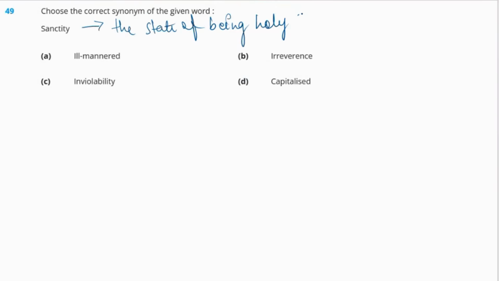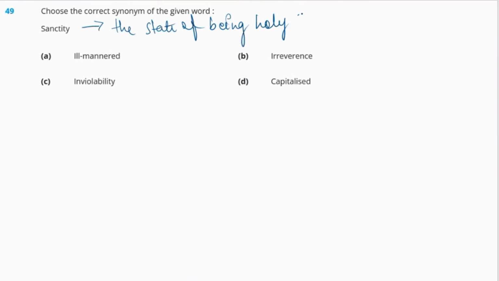So, ill-mannered means someone who is not well-mannered. Next word is irreverence. So, irreverence means lack of respect. Okay, lack of respect. Next is inviolability. So, inviolability means never to be broken or dishonored. Okay, and the last word is decapitalized, which means to sell possessions to gain money.